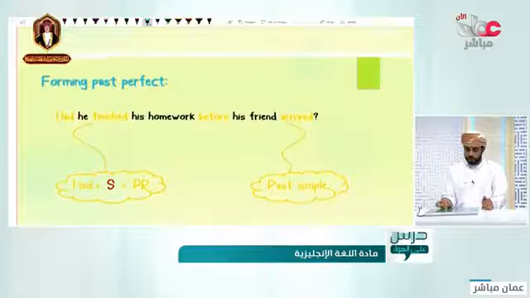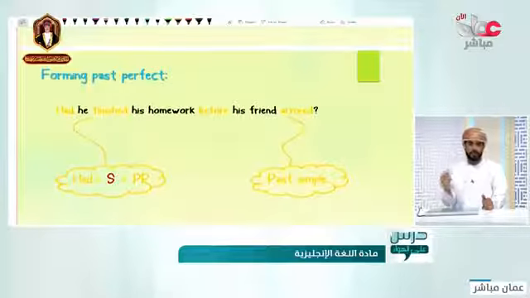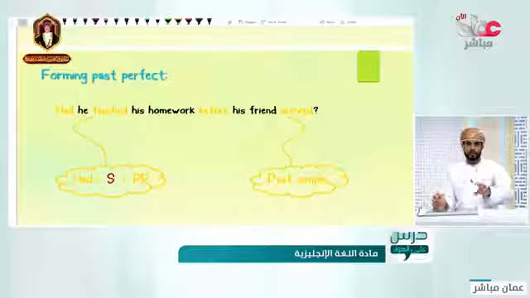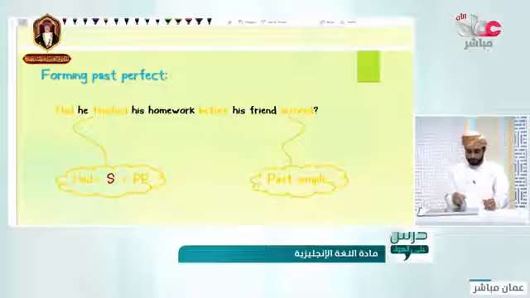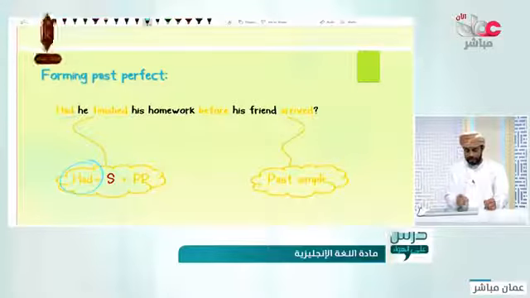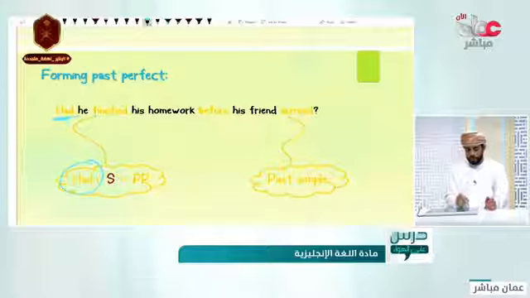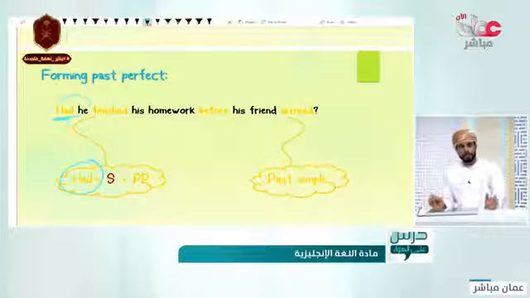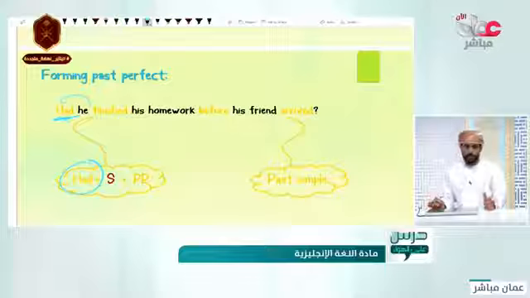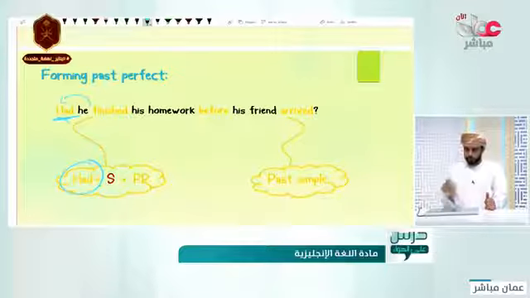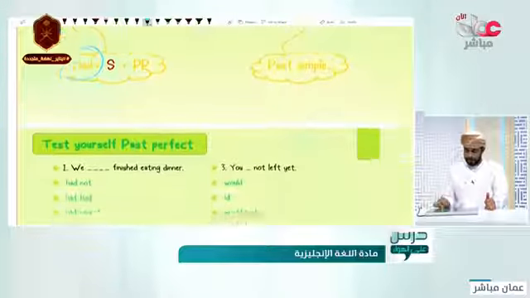The question, as we talked about before, we moved the auxiliary to before the subject, like in here. Had he finished? It used to be He had finished. No, we moved it to the beginning. You said, had he finished? This is how to form a question. It is really easy.